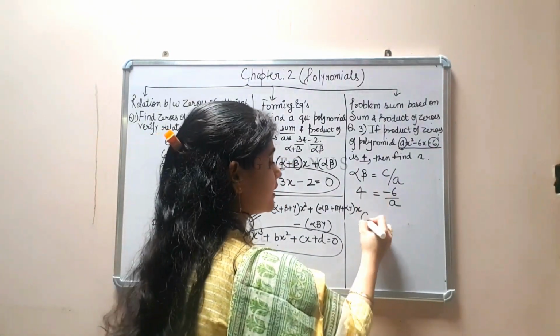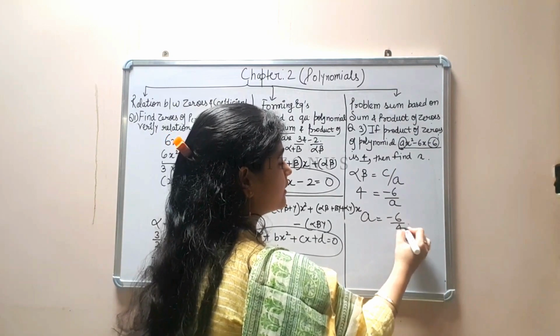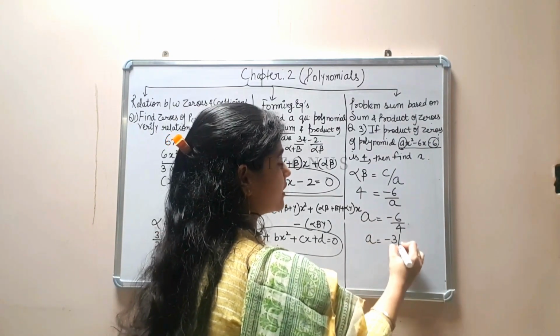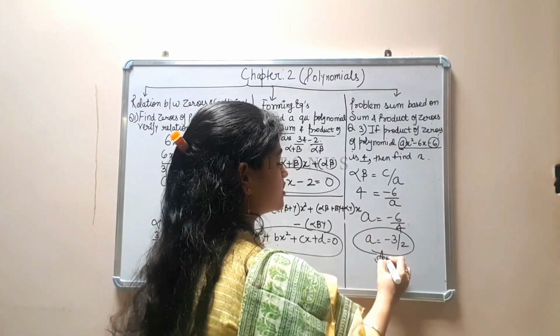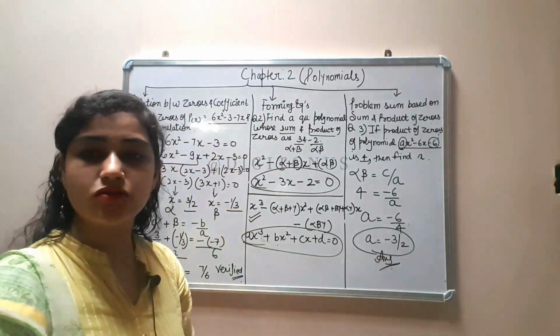So we will shift a to this side and 4 to this side. So the a value is minus 3 by 2. Answer. So these types of problem sums are also very important.